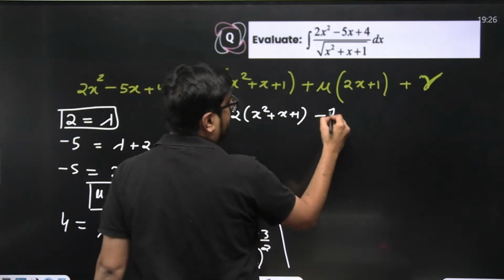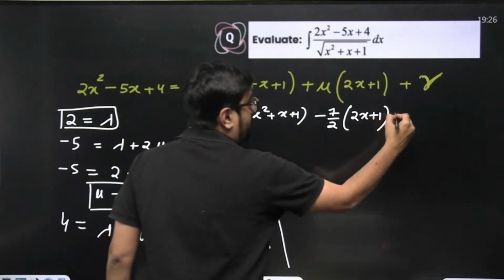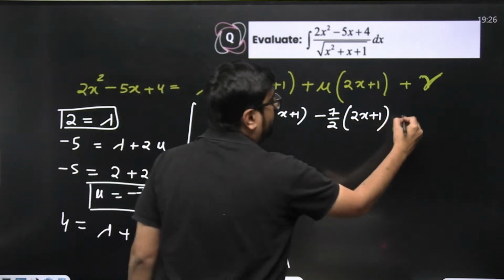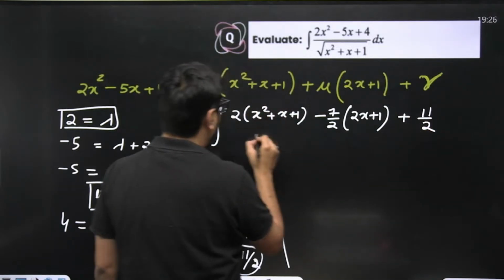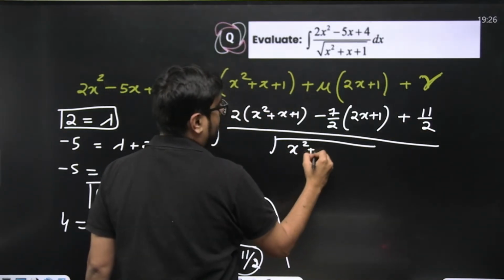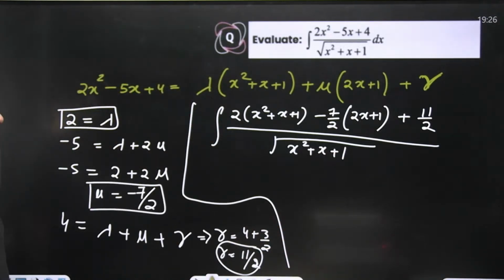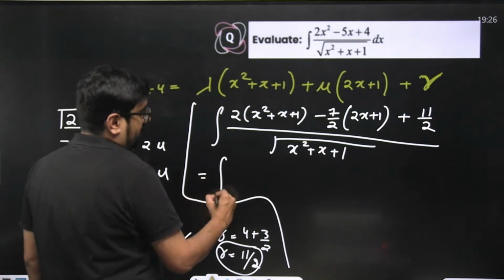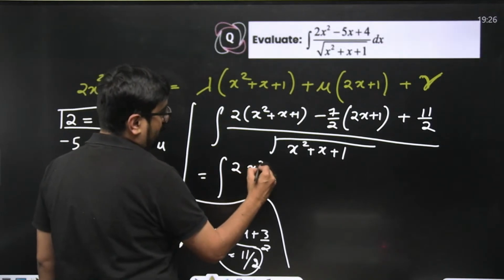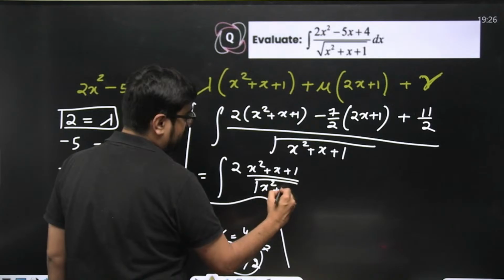So minus 7 by 2 into 2x plus 1, plus 11 by 2, divided by square root of x square plus x plus 1. This is what we are going to do. So our integral will become integral of 2 times of x square plus x plus 1 divided by square root of x square plus x plus 1.